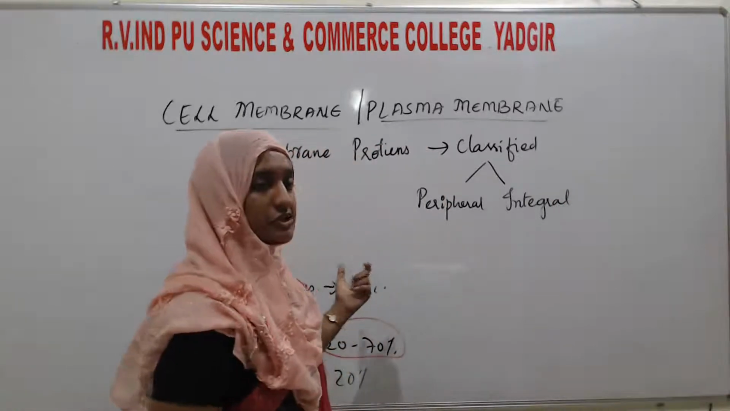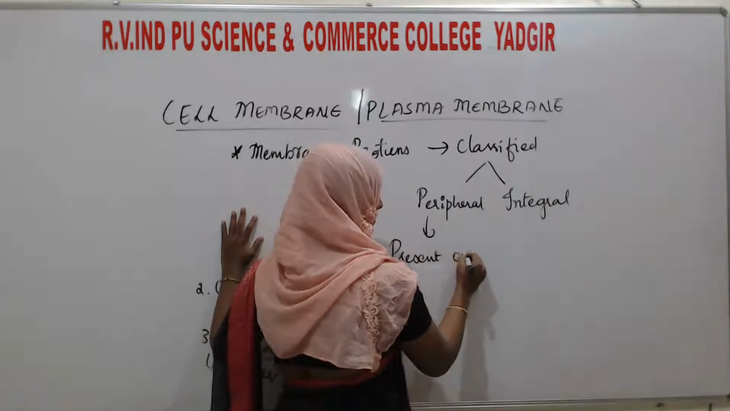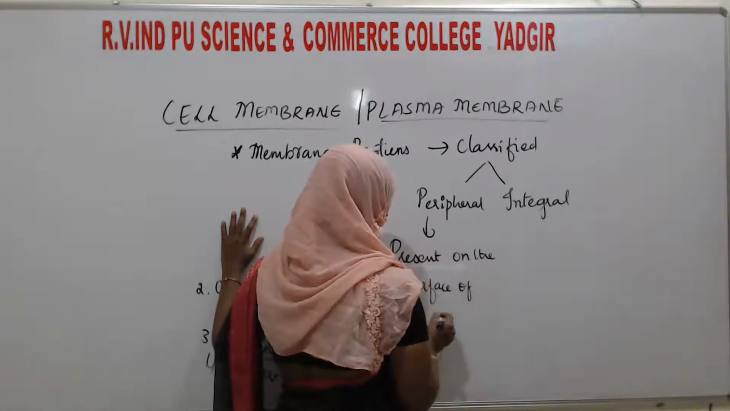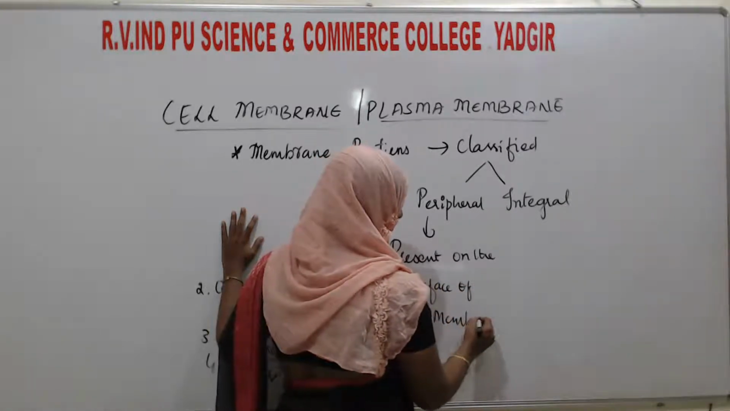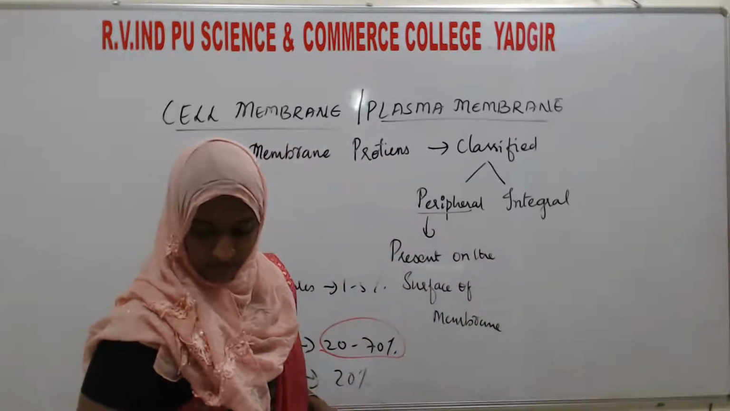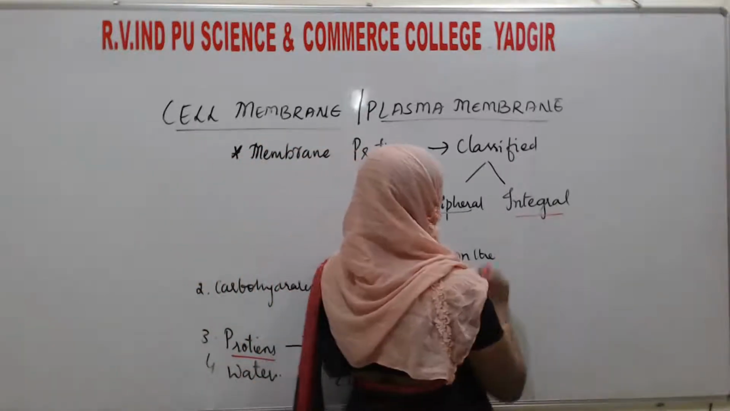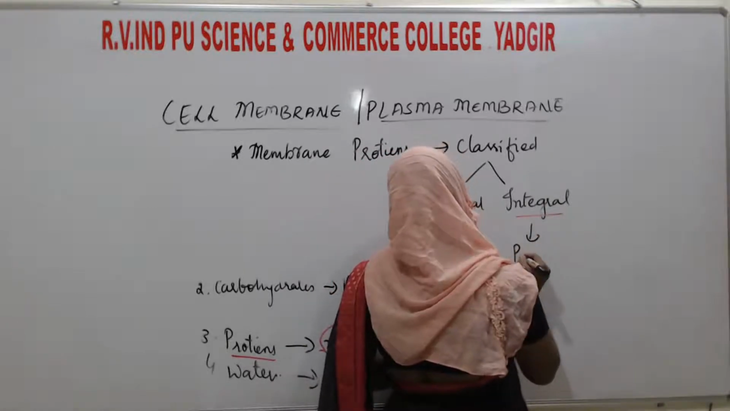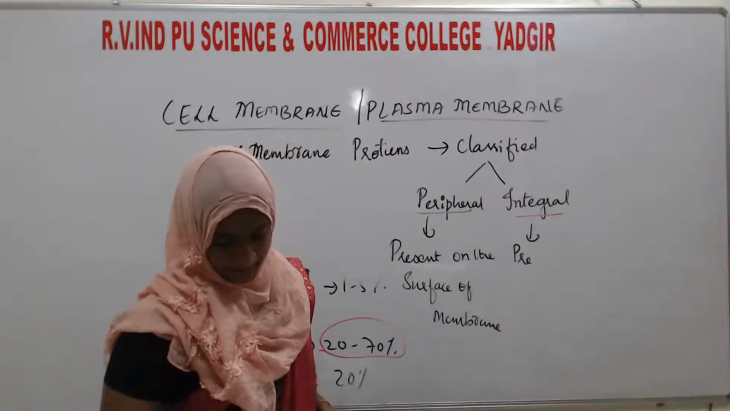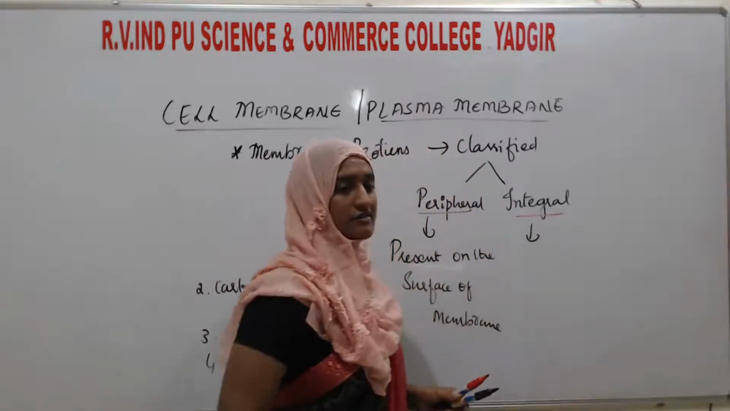Whatever the proteins which are present on the surface of the membrane, those proteins are known as peripheral proteins. One more protein is there, that is the integral protein. Integral proteins are the proteins which are present totally or partially buried in the cell membrane.